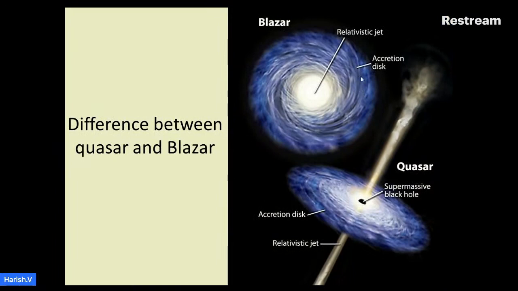Difference between quasar and blazar. This is the relativistic jet in a blazar. It is surrounded by a accretion disk. In a quasar, it is tilted. This is the relativistic jet in a quasar. This is the accretion disk. And at the center, there is a supermassive black hole.